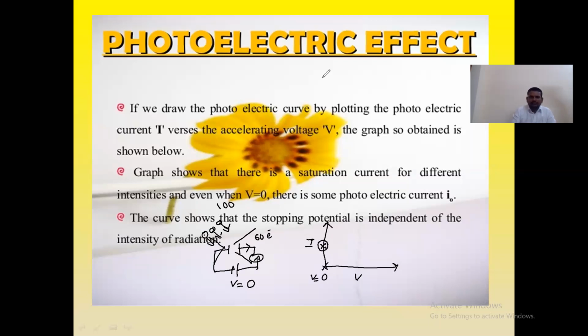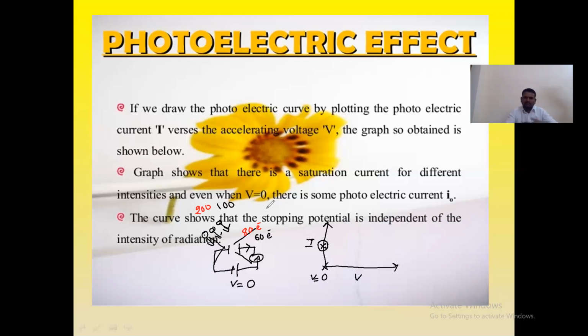Next, if I take 200 electrons instead of 100, maybe 80 electrons. Don't say that, sir, if you take 100 and 60 are coming, if you take 200, 120 will come.